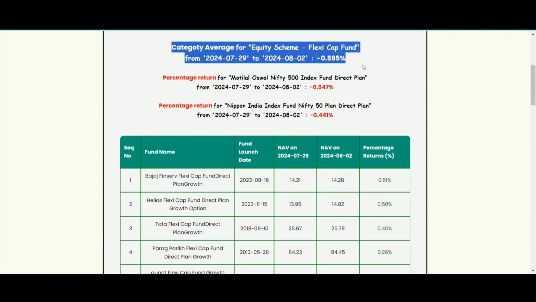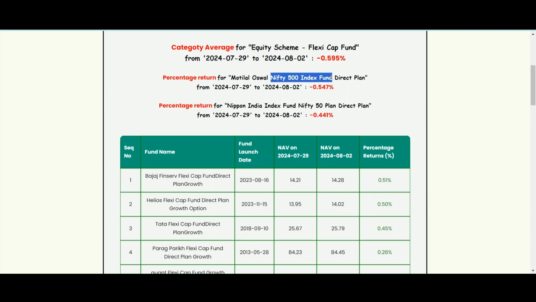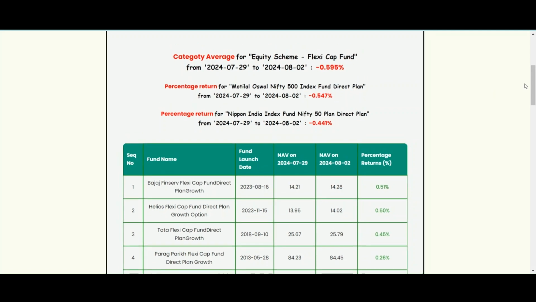For reference, we have also included the Nifty 500 index fund return and the Nifty 50 index fund return for the same period, to see how all the Flexicap funds performed against these indices. Now let's move on to the report.